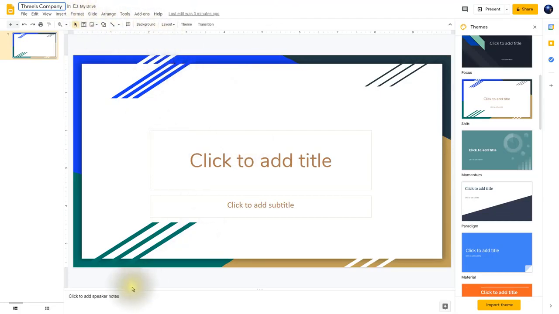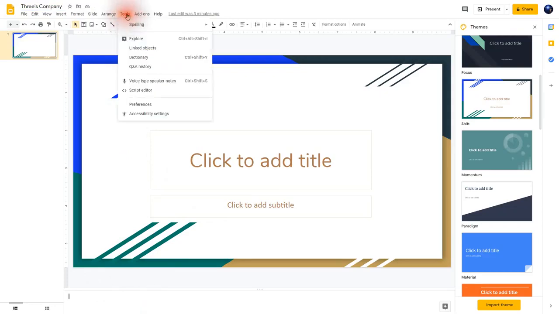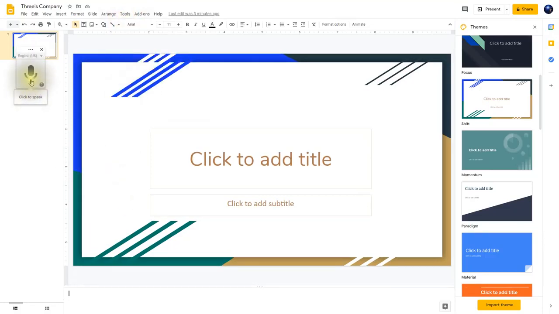Another thing that you may notice if you look down here, it says speaker notes. So let's type in some speaker notes. And what I'm going to do is I'm actually going to bring up one of my tools. And this is voice type speaker notes. So I'm going to click right here on the microphone. Three's Company ran from 1977 to 1984. And when you're presenting your presentation, you actually will see the speaker notes on a separate screen. So the audience doesn't see these notes, they will only see the main presentation.